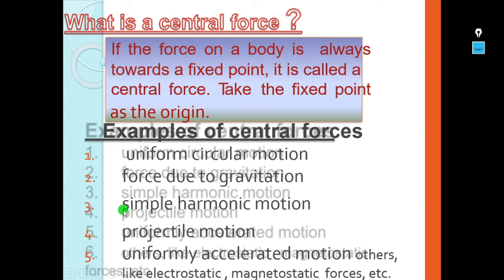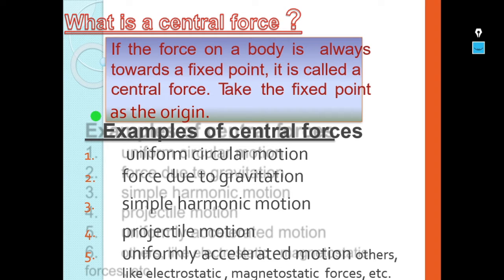The earth moves around the sun under a central force which is always directed towards the sun. We all know that the earth is moving around the sun. This happens because of the central force which is always directed towards the sun. That means the sun is considered as the origin. That's why the earth is moving around the sun.